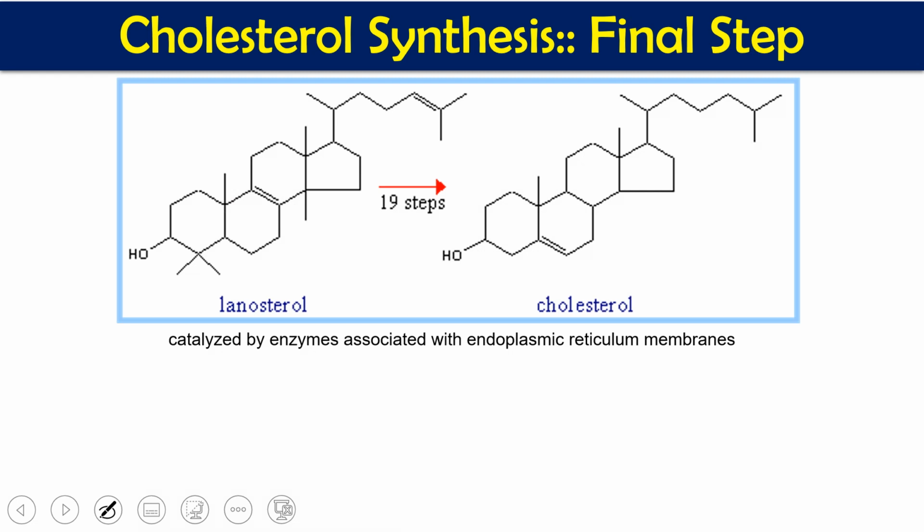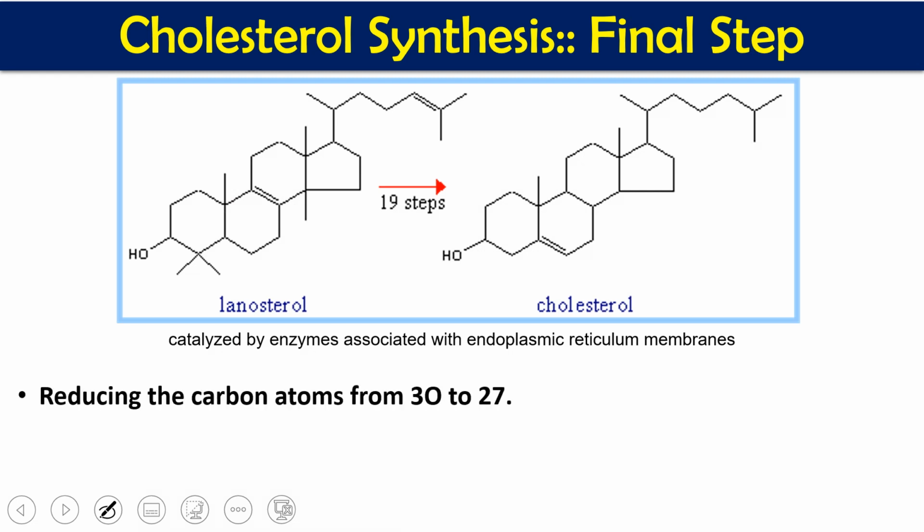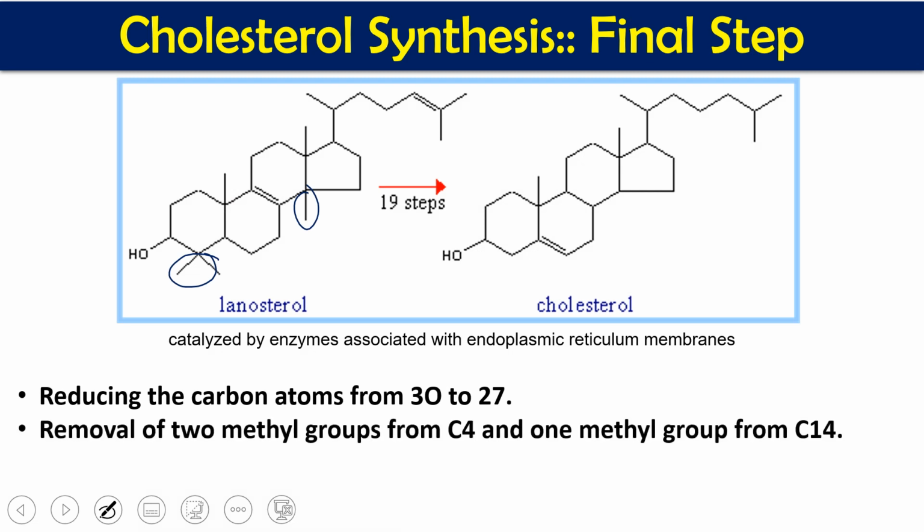The conversion of lanosterol to cholesterol is catalyzed by some of the enzymes which are present in the endoplasmic reticulum. And some of the biochemical changes which occur here are, first, reducing the carbon atoms from 30 to 27, means 3 carbon is going to be removed. What are the 3 carbon we are going to remove? These 2 methyl groups and this 1 methyl group are going to be removed. Removal of 2 methyl groups from C4 that you can see here, and 1 methyl group from C14. So 3 methyl groups will be removed. So 3 carbon removed. So 30 becomes 27 now.